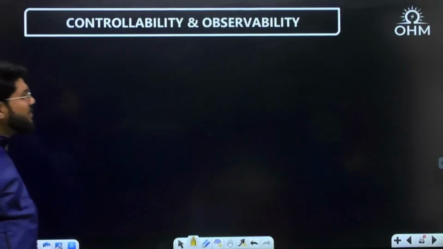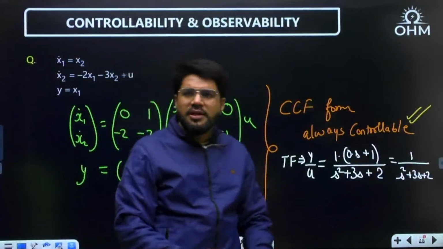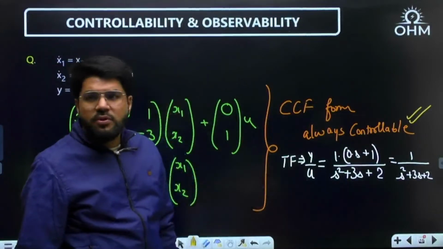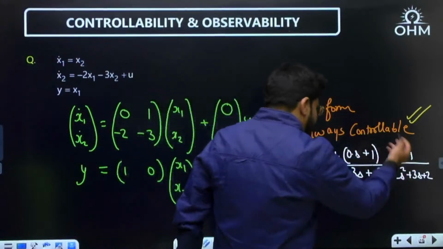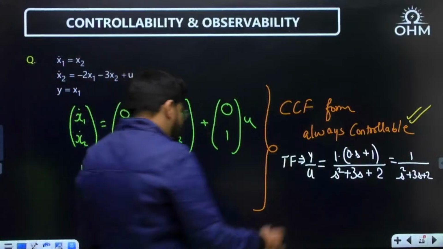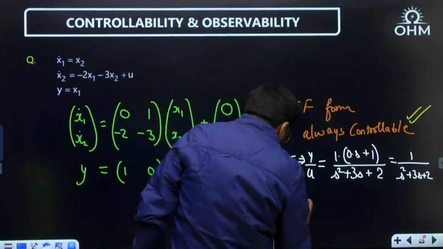If I go to the previous example, again CCF form, so it is always controllable. And then I check the transfer function, and there is no pole zero cancellation. There is no zero itself. If there is a zero, then we check whether there is a pole at the same location or not. There is no zero, that means there cannot be any pole zero cancellation.